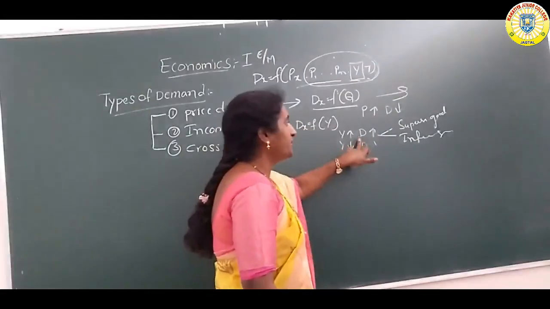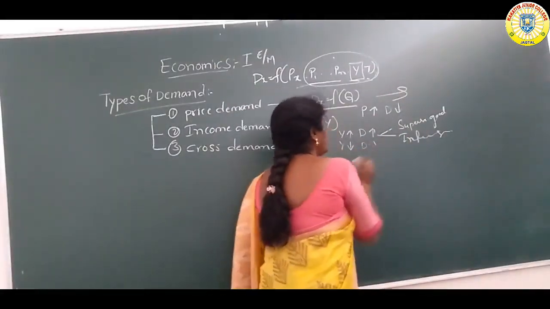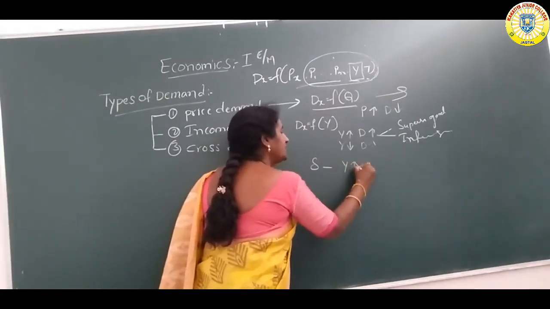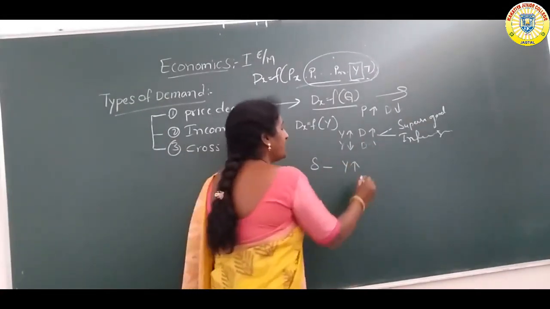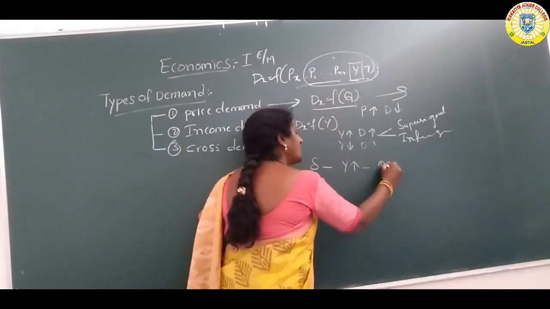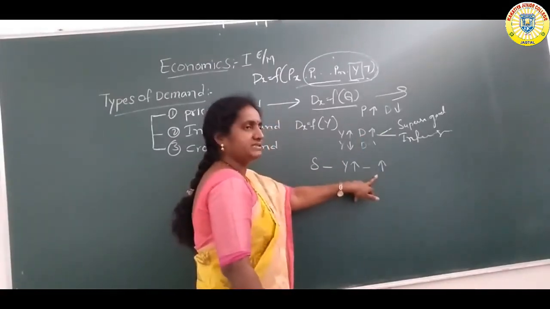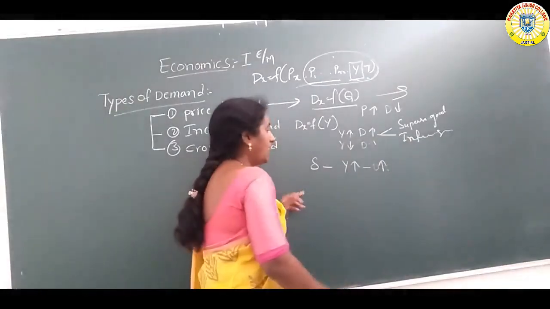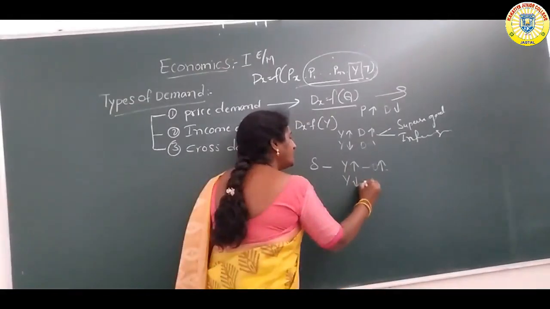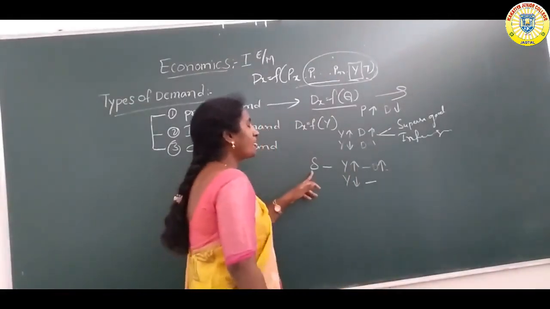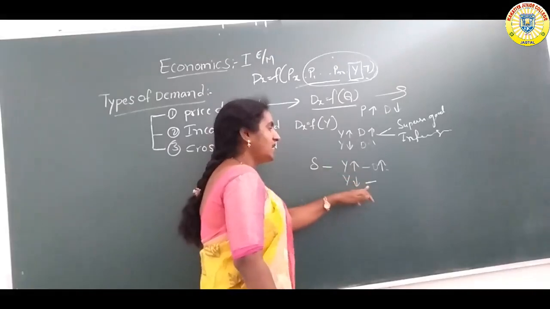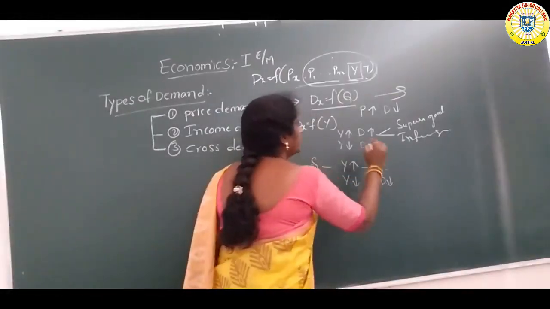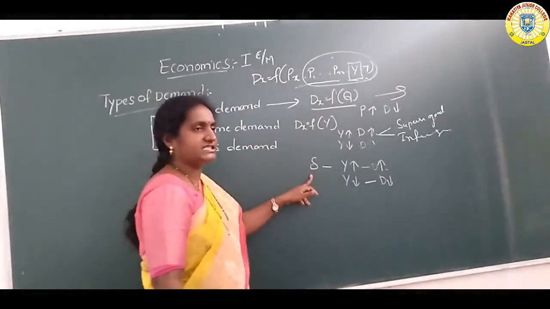In the case of superior goods, when the income of the consumer increases, the purchasing power for superior goods also increases. Demand for superior goods also increases. And when the income of the consumer decreases, the purchase of superior goods also decreases. Demand for superior goods decreases. Here there is a positive relationship.